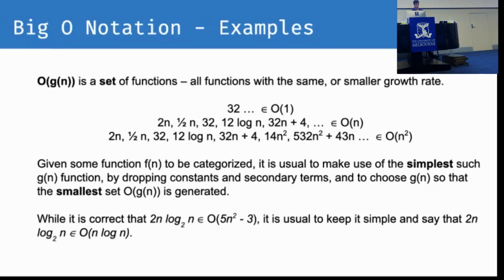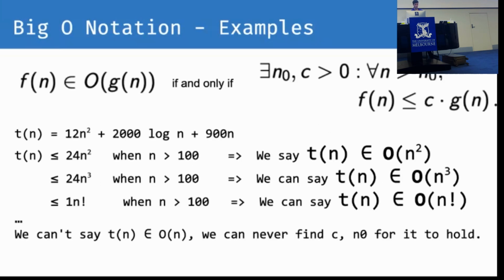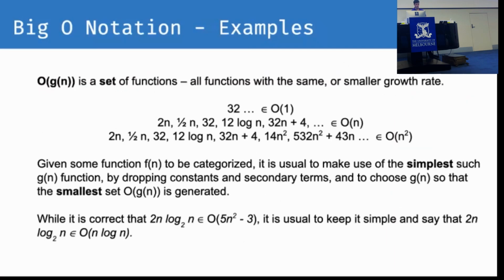But we have a bit more definitions again. We like to choose the simplest upper bound, so we can drop all the constants. So I could have written big O of 12n squared here, but it's just easy to drop the constant at the front there. You could just do big O of n squared, right? So if we have 2n log n, we could say that that's big O of 5n squared minus 3, or we could just say it's big O of n log n.